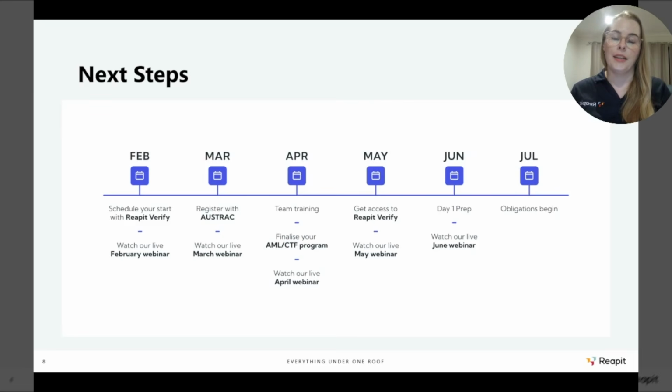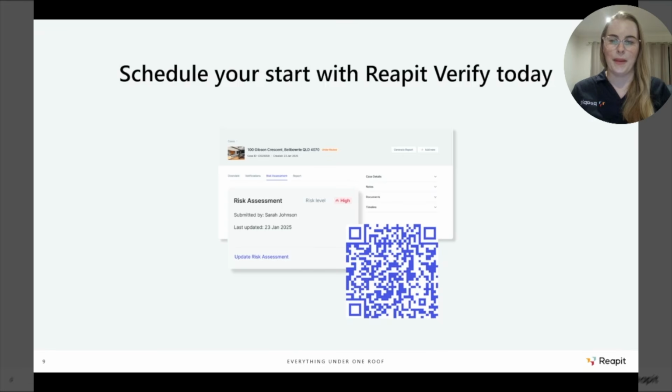Now, July 1 is coming quite soon, which is when your obligations commence. So as a part of that, you'll be able to get access to Reapit Verify from early May when it is launched, following on from our early access program. And we do also have various materials and resources available to support you in meeting your obligations and giving you as much information as we can to help you get prepared.